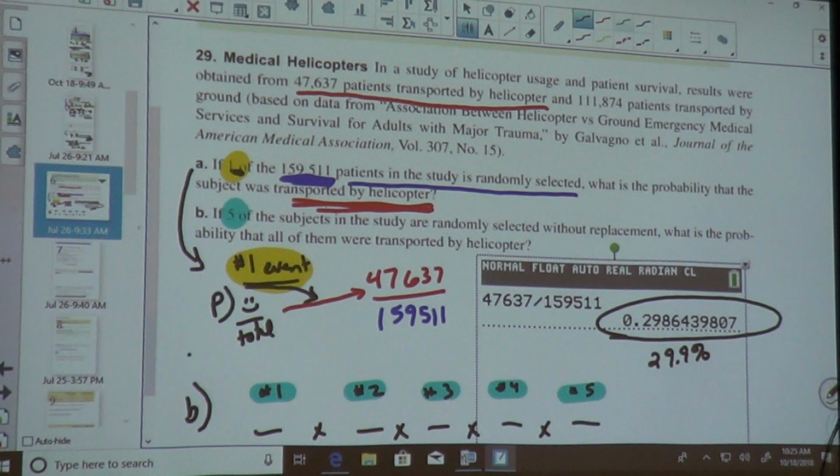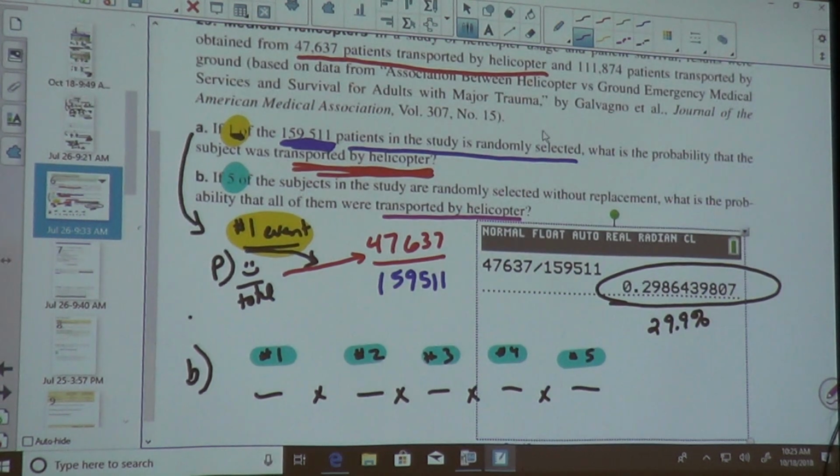Now, what are we doing? Transported by helicopter. So what's going to go on the top? 47,637. Now what's going to go on the bottom? 159,511.